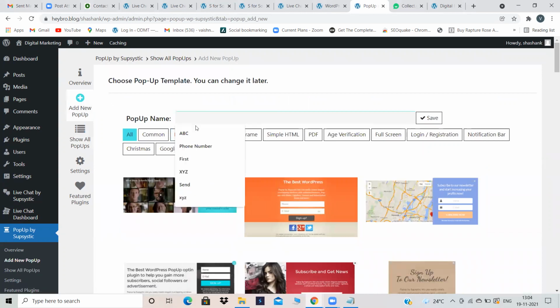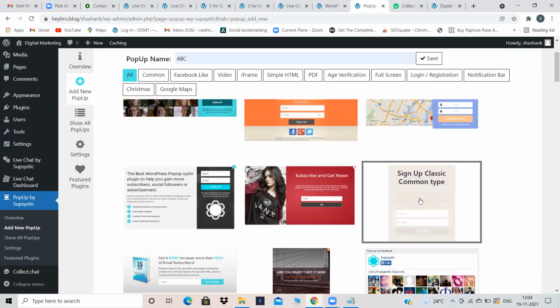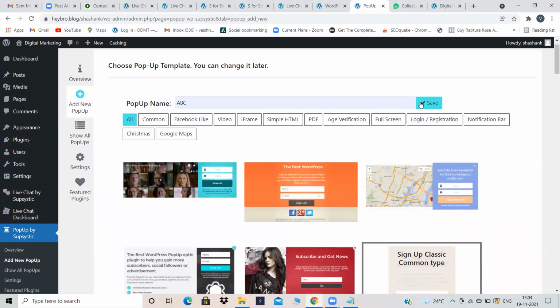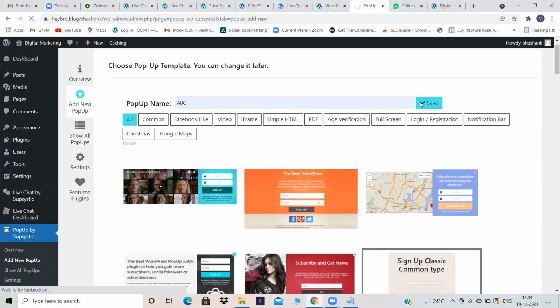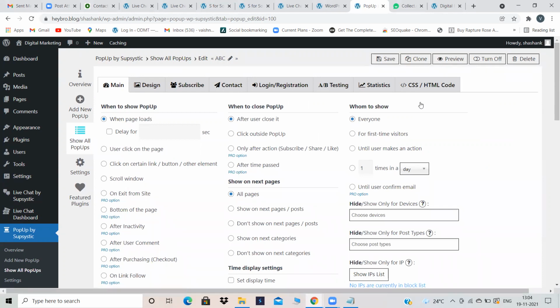And give a pop-up name over here. Same like the menu name, give any random name over here and select which kind of pop-up you want. Now for now I'm selecting this pop-up and click on save. Okay, I have given a name and I have selected the pop-up. Now what it is asking me is when to show the pop-up, when the page loads. And I'm just removing all these things. I'll open the website.